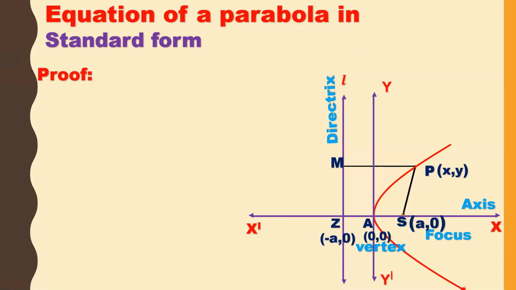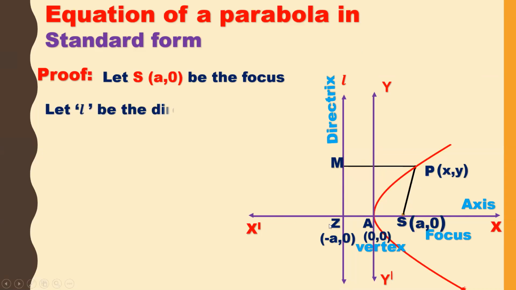Proof. First I am writing whatever the values are given. Let S A comma 0 be the focus. And let L be the directrix.